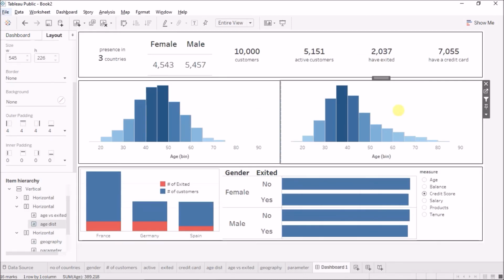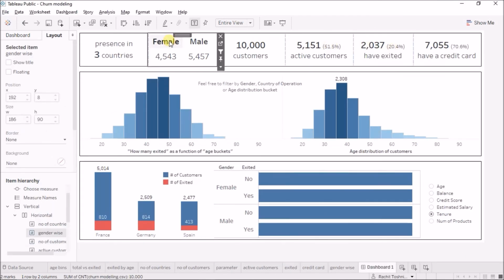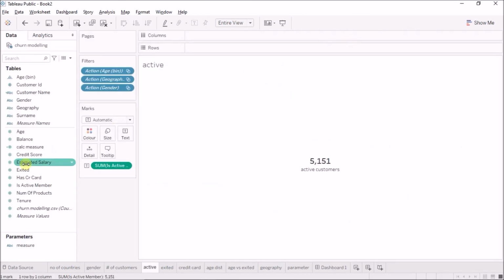Now let us see how to add those percentages which change when we change the filter. I'll come to the particular sheet, for example this active customer sheet, and here I'll double click to create an ad hoc pill. This won't appear in the data pane, but it will be here. I'll add is active member, and divide it: sum of is active member divided by the count of churn modeling.